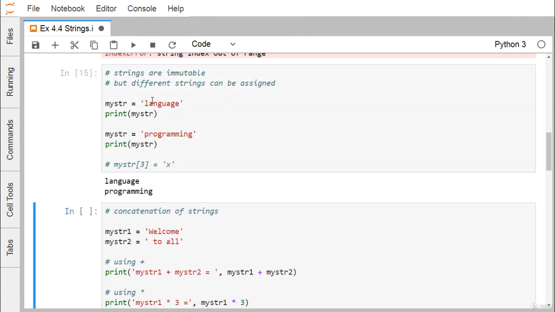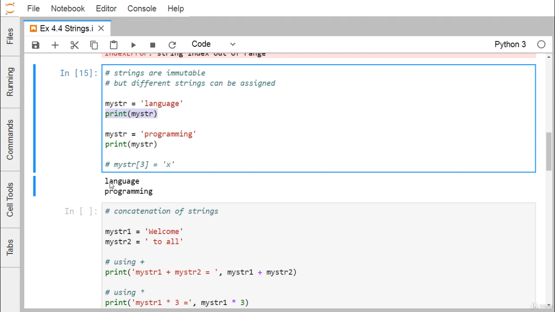Here we have defined this language. Strings are immutable, that means they cannot be changed, but different strings can be assigned to the string object. If we print my_str, I'm getting language. If you want to put another new string into the same variable, that is allowed. But if you want to update the third character of the string, that is not allowed as it is immutable.